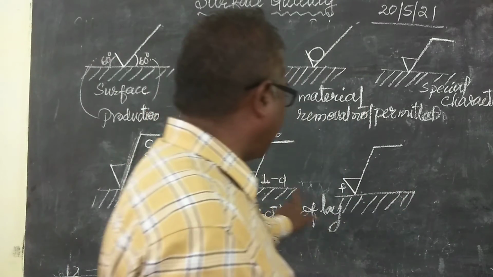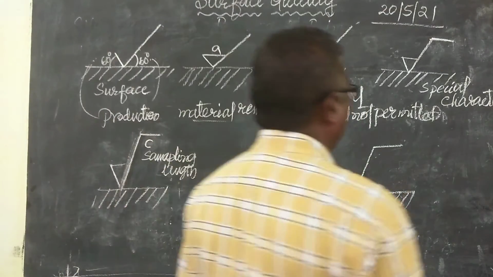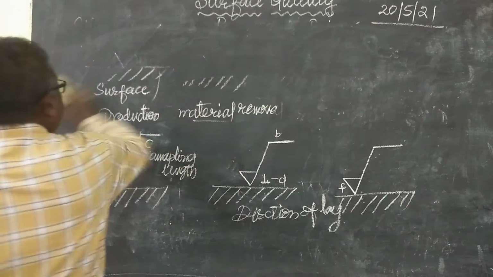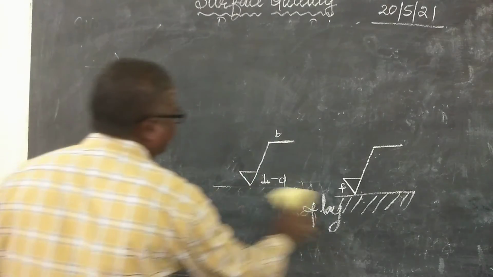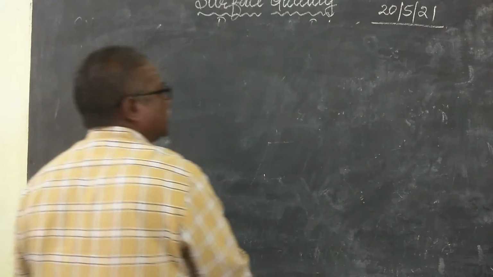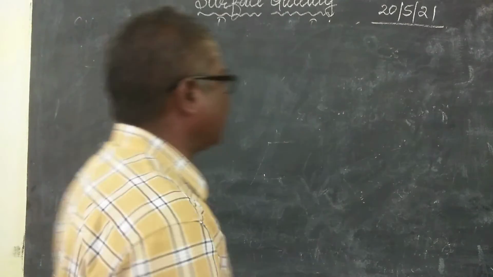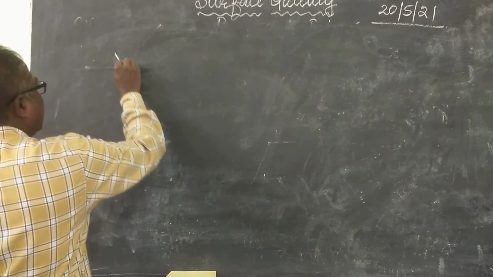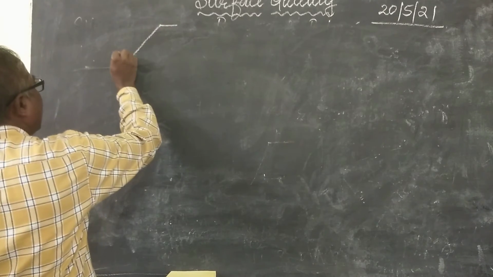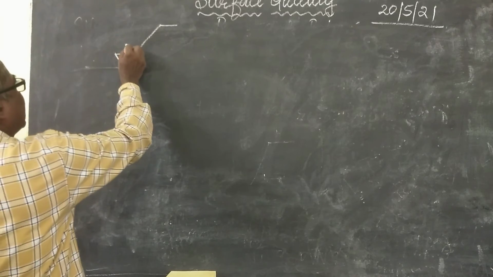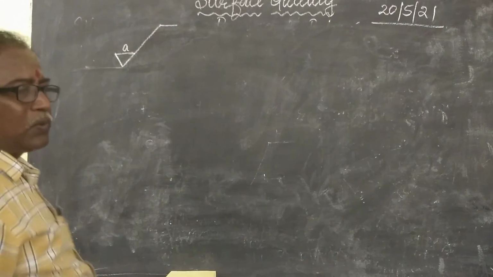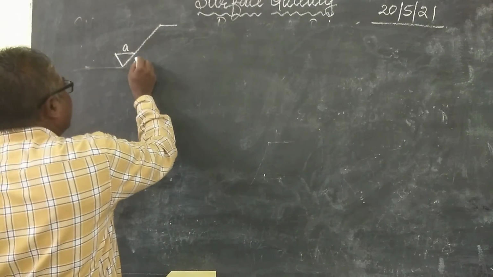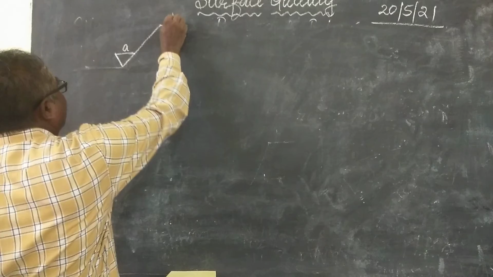Then we are going into direction of lay. We will discuss the direction of lay. For example, the line is like this, the surface symbol is like this, and here is the roughness value on the machined part. Then we are going to discuss the direction of lay.